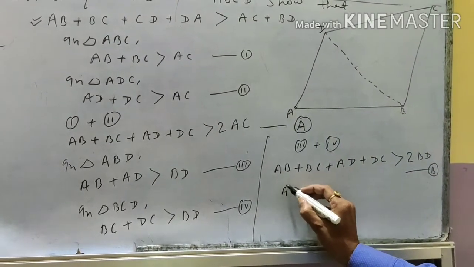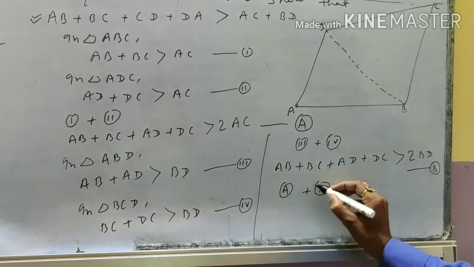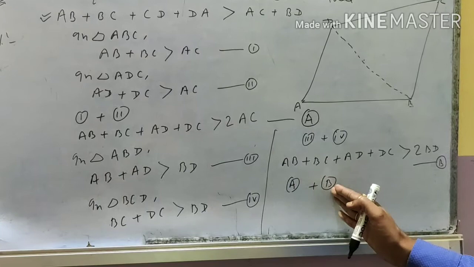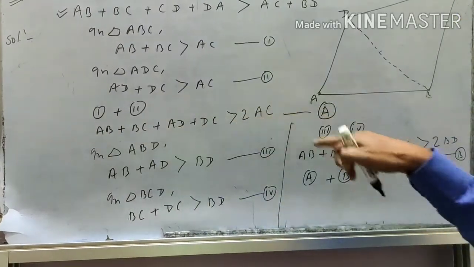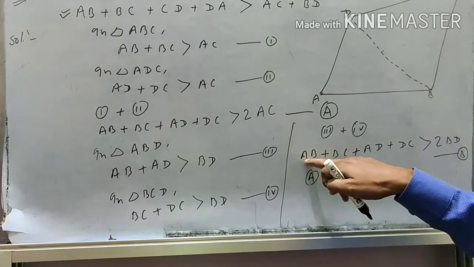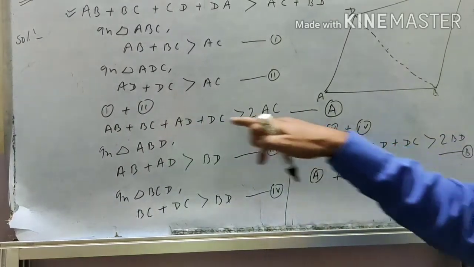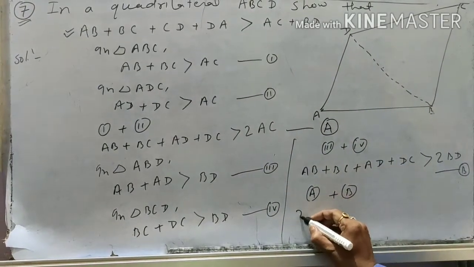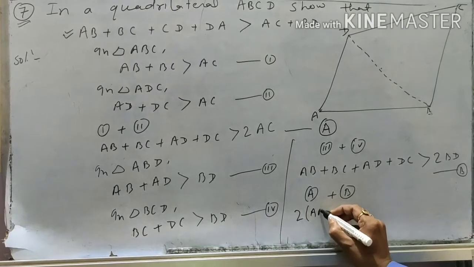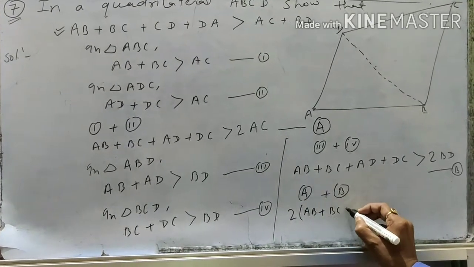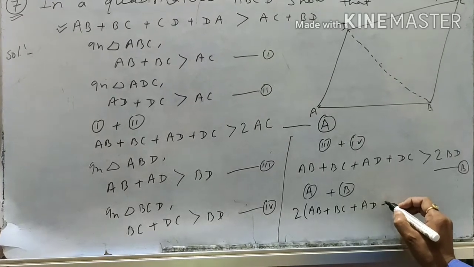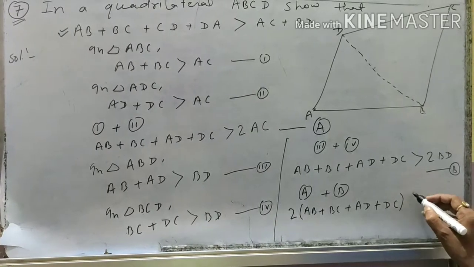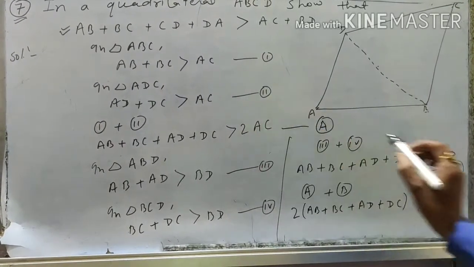Again, student, adding equation A plus equation B. Look at equation A as well as equation B: 2 times AB, 2 times BC, 2 times AD, 2 times DC. That means 2 will be common. So we can write AB plus BC plus AD plus DC, bracket close, is greater than 2 times AC and 2 times BD.